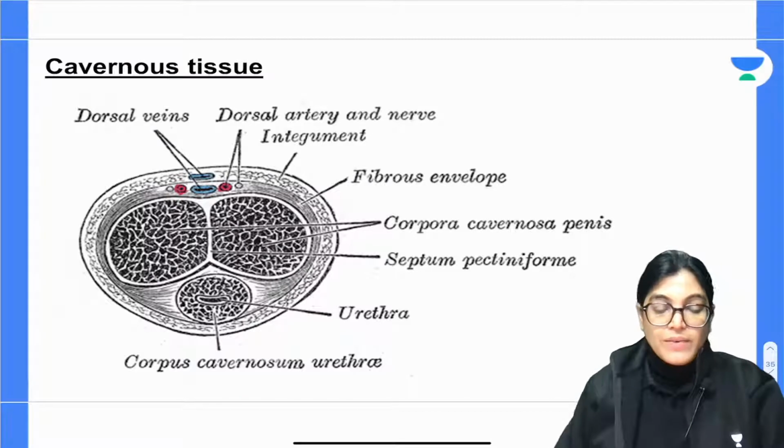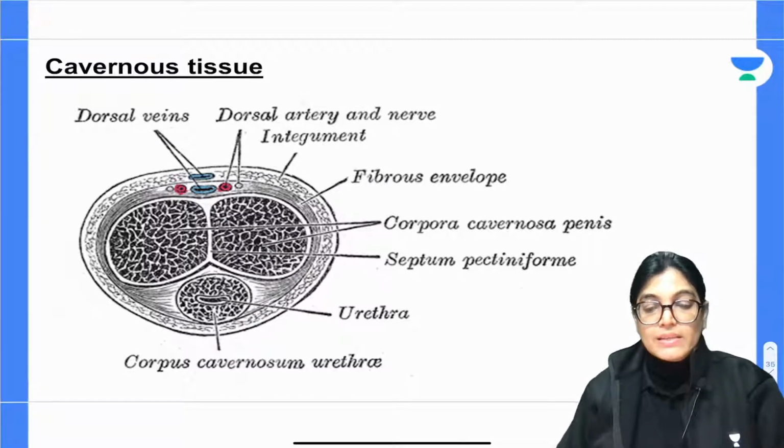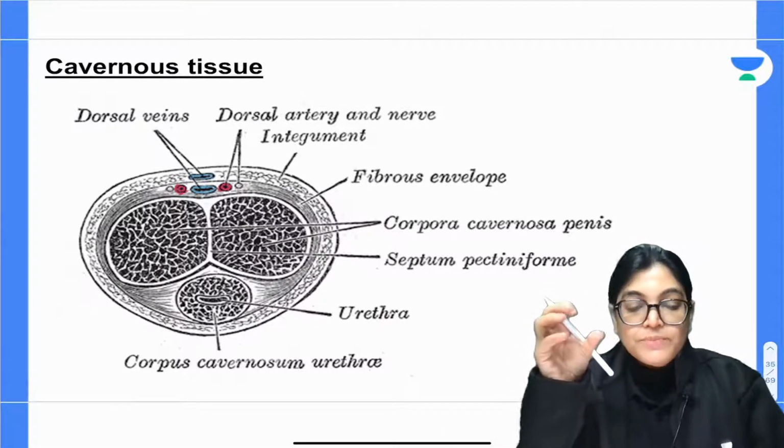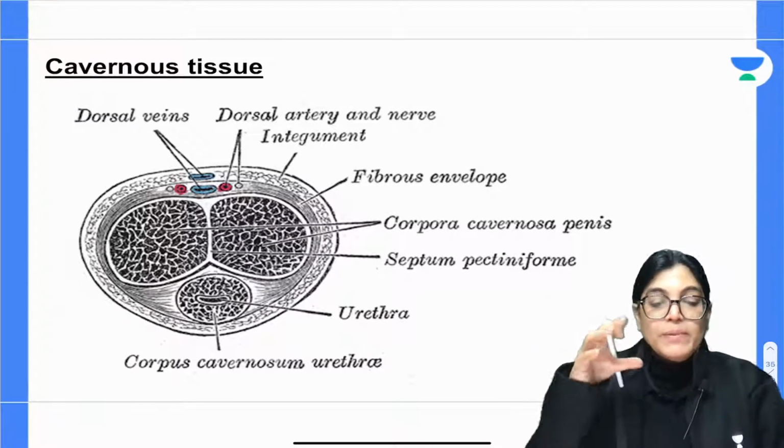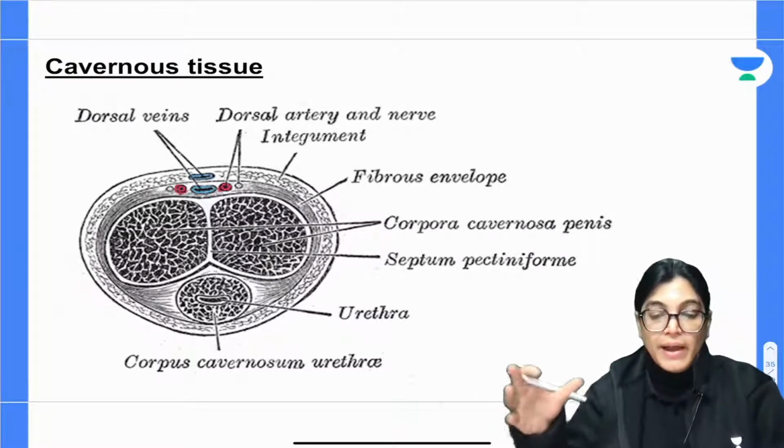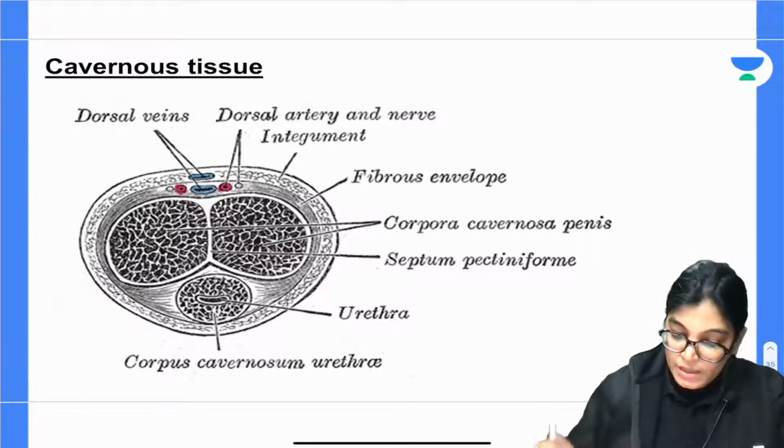Cavernous tissue means the capillaries here are replaced by sinusoids, and cavernous tissue means blood-filled spaces lined by endothelium. Here you can see the cut part of the penis.